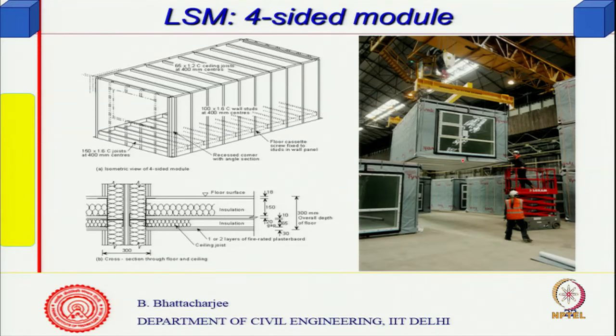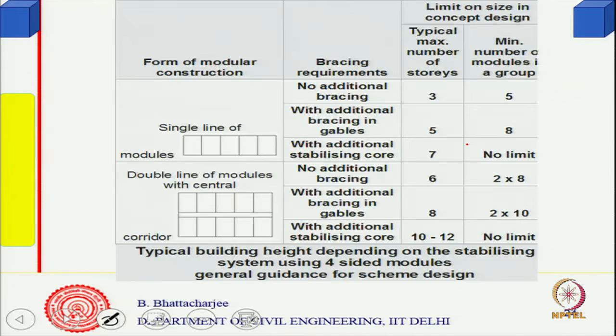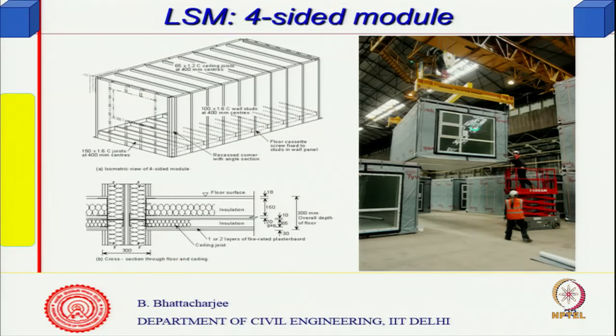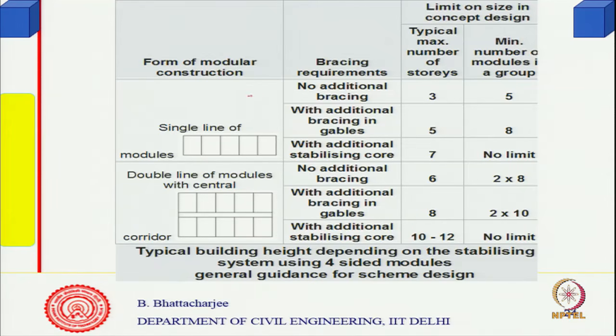So, this is the factory, at the factory, the lifting. This is the process, of course: corner, floor, the individual members are here, C sections, and insulation in the walls, insulation in the flooring system, typical construction. Once fabricated, they can be lifted up and transported. This is a 4-sided module, of course, and you can lift them up.